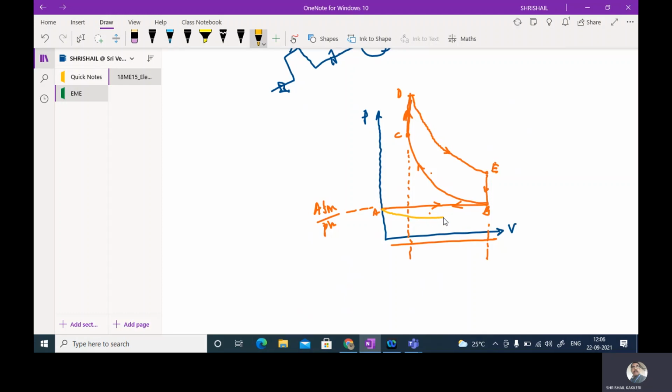So this is the suction stroke, and this is the compression stroke, and then the spark plug will develop the spark, the combustion starts, and this is the expansion stroke, and again this will be the exhaust stroke. So this is the actual PV diagram, and this is called the theoretical PV diagram of this one.